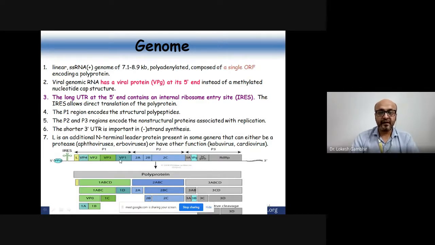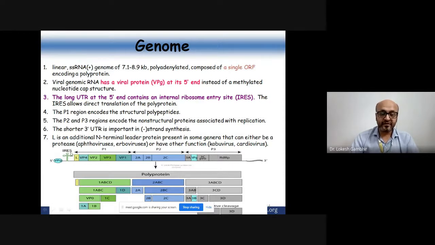Whereas the other sections, P2 and P3, are non-structural proteins, which are associated with your replication part. They will give rise to polymerase, and proteases, and there is RNA dependent RNA polymerase, right?